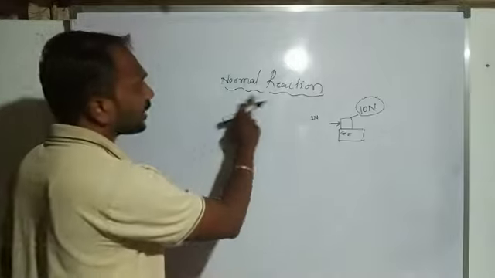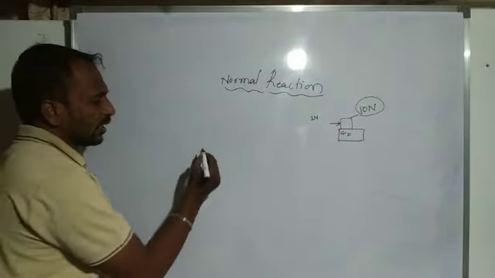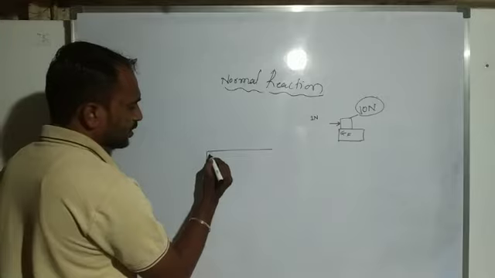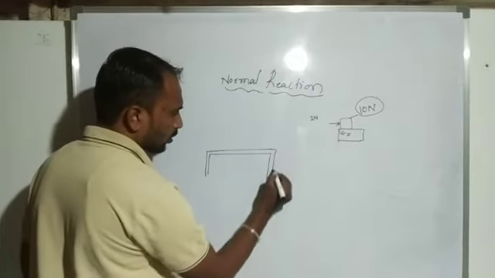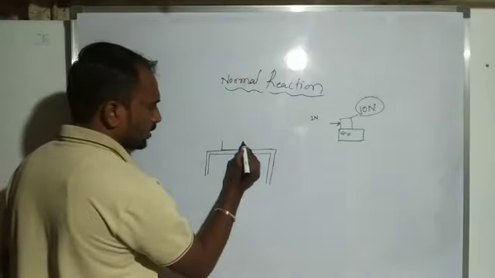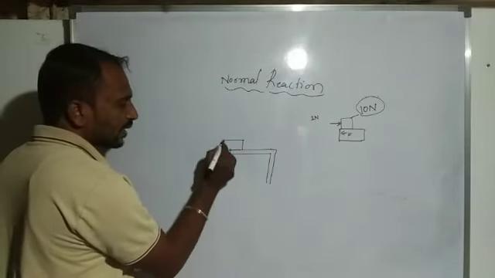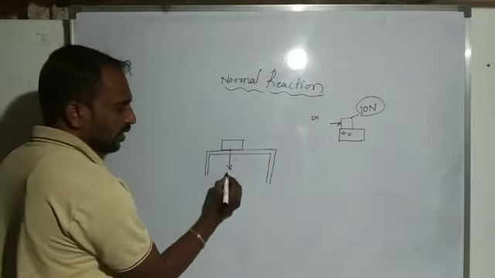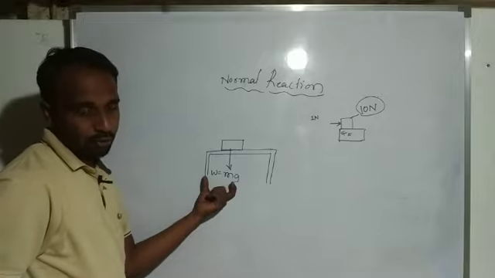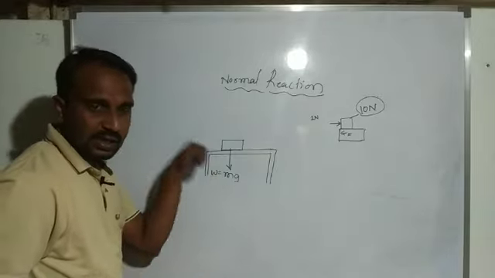Okay, next we consider normal reaction. Normal reaction means, suppose this one is a table. I place a book on this table. This book has a particular mass, and downward we consider acceleration due to gravity. For this reason, we get the weight of a body in the downward direction.